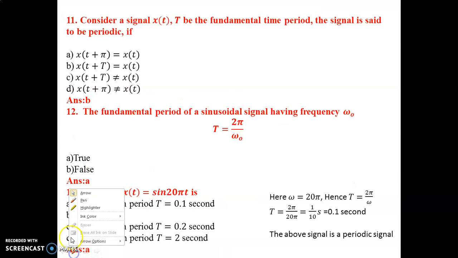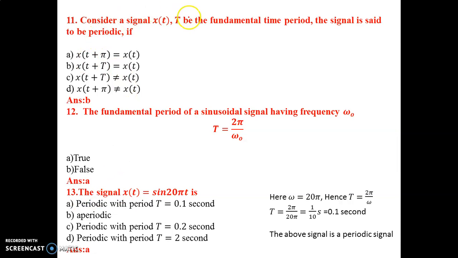Next. Question number 11. Consider a signal x of t. Here capital T be the fundamental time period. When is a signal said to be periodic? A signal is said to be periodic if x of t plus capital T, where capital T is nothing but the fundamental time period, is equal to x of t. Okay, so this is the basic definition.